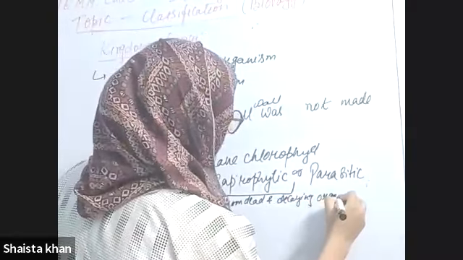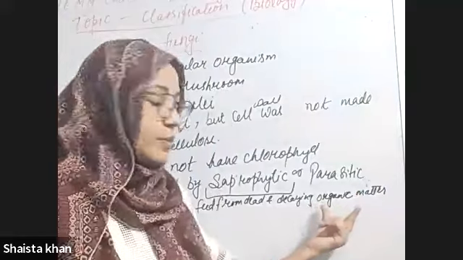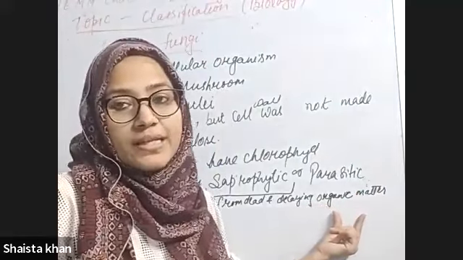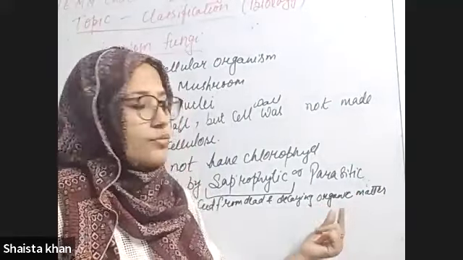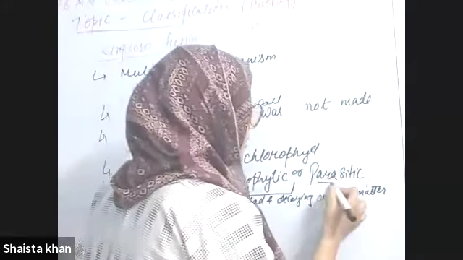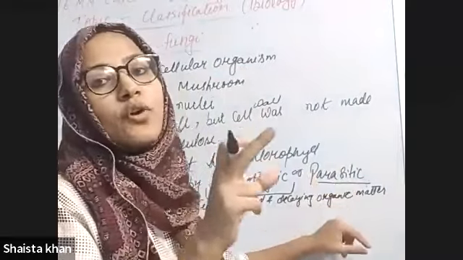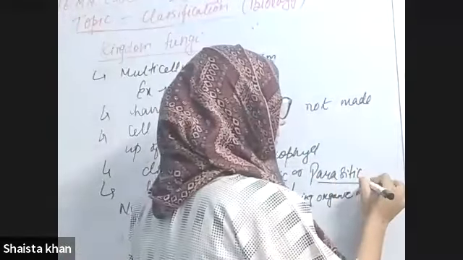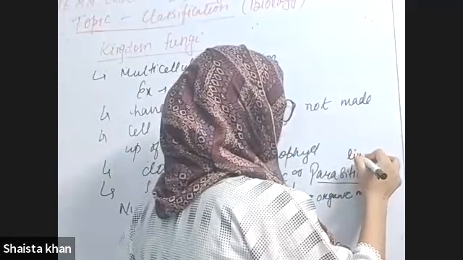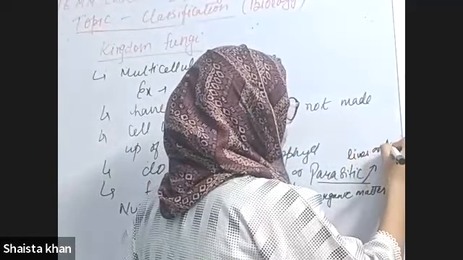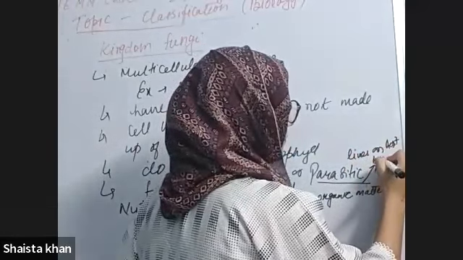What is that organic matter? It means whether it could be a plant or an animal. And parasitic means it lives on the body of a host. What is a host?